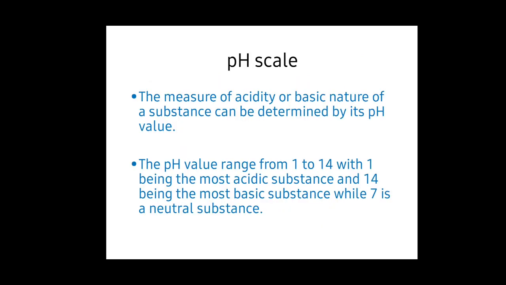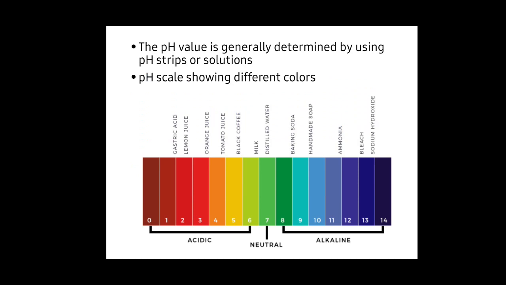Next, the pH scale. The measure of acidity or basic nature of a substance can be determined by its pH value. The pH value ranges from 1 to 14, with 1 being the most acidic substance and 14 being the most basic substance, while 7 is neutral. You see, this is a pH scale. You could pause the video here and take a screenshot of this.